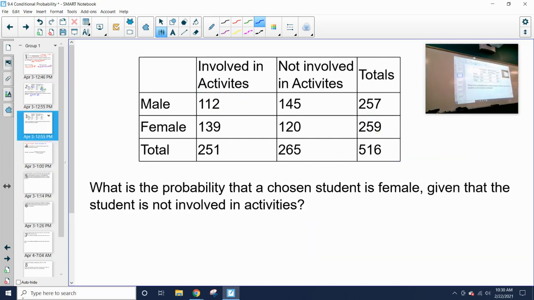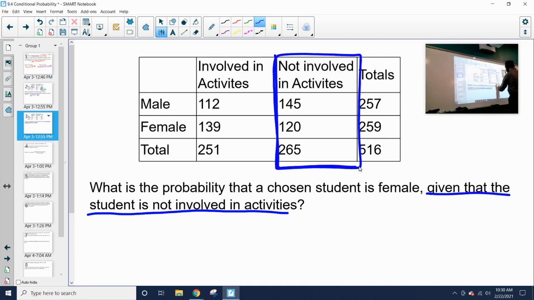And then we also talked about conditional probability. What is the probability that a chosen student is female given that the student is not involved in activities? Whenever we have that given extra information, it narrows down our focus on what we're looking for. We're looking at only the students that are not involved in activities, because we already know that the student is not involved in activities. So we're only picking from that specific group. What's our probability of getting a student that is female? So we're only looking at essentially this block right here, students that are not involved in activities. How many female students do I have that are not involved in activities? Well, I have 120 out of 265.